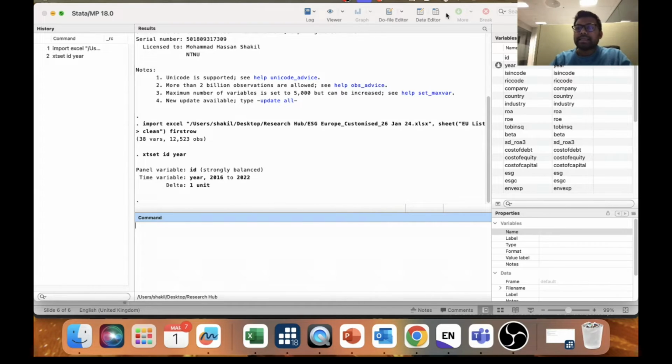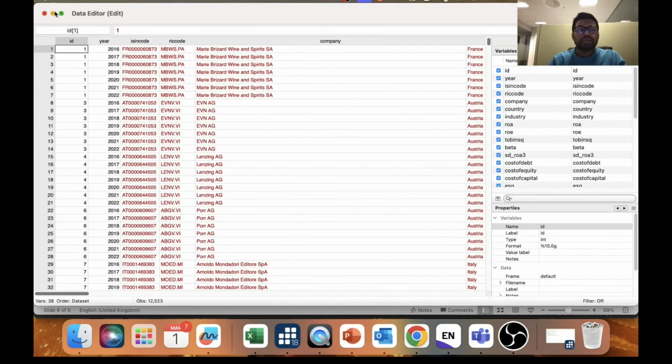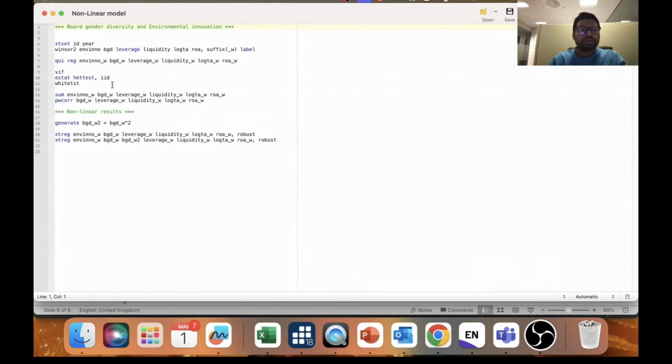Now the next thing is you need to do a few things. In your data there could be some extreme values, also called outliers. Some people drop the outliers, but there's another way: you don't need to drop the outliers, you can trim them. We will trim at the 1% and 99% levels. For that there is a code, and I have the code already here. The code is called winsor, or we could say Winsorize. Winsorizing is actually trimming the extreme values.